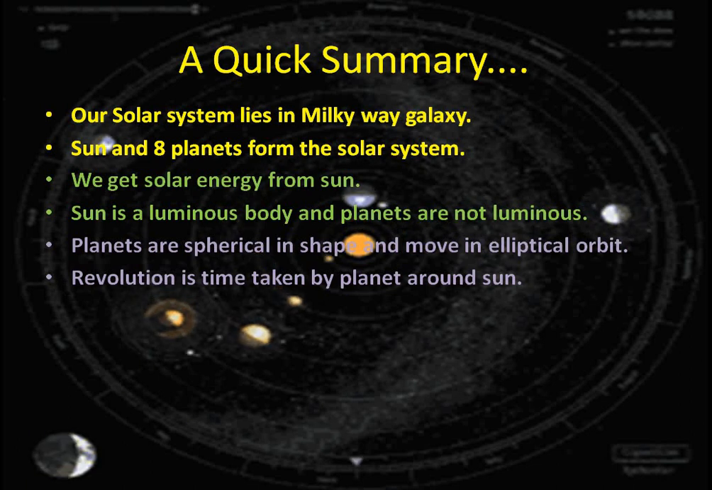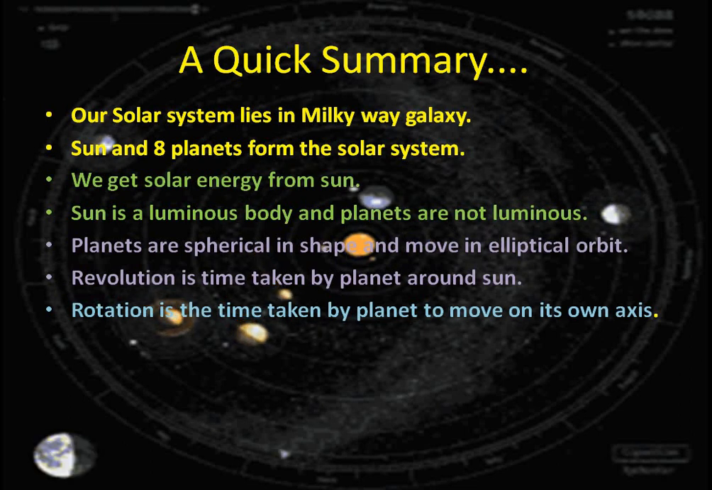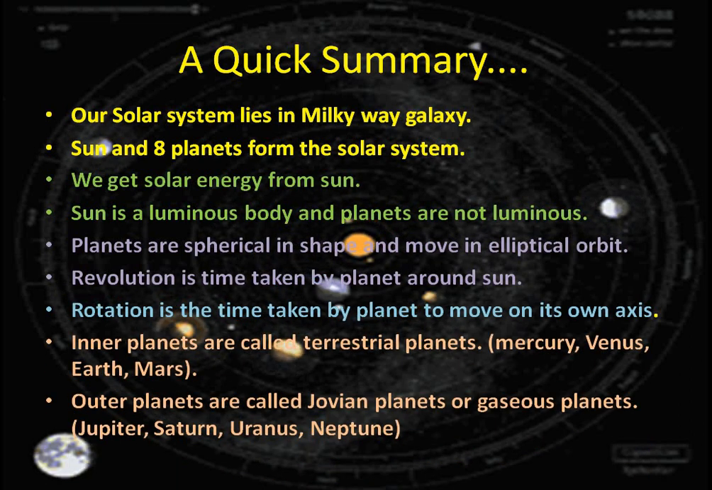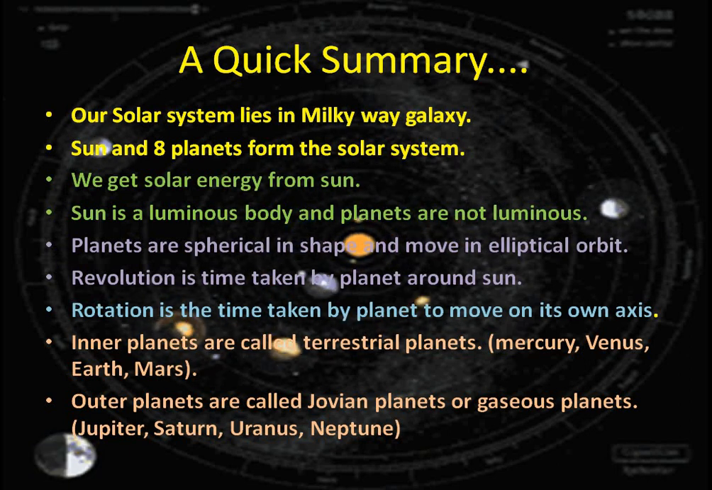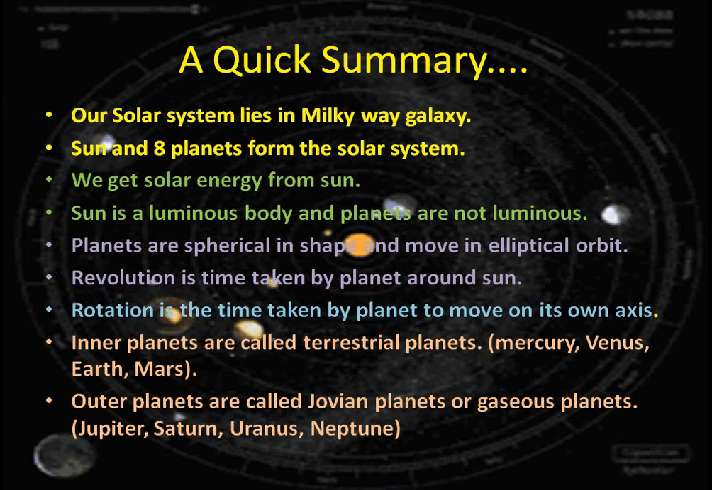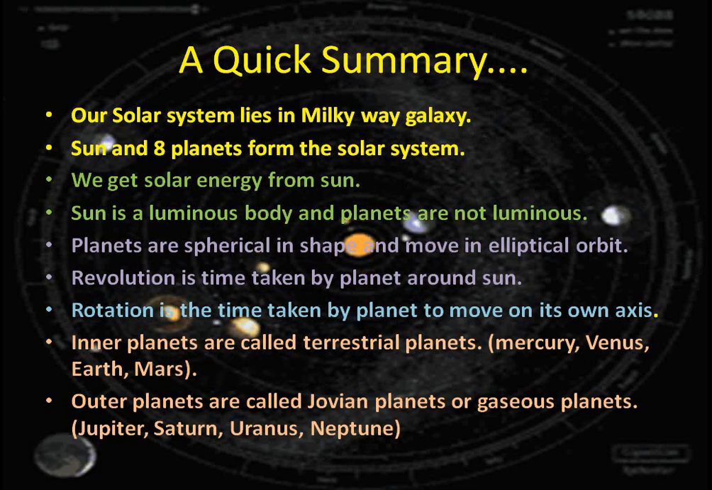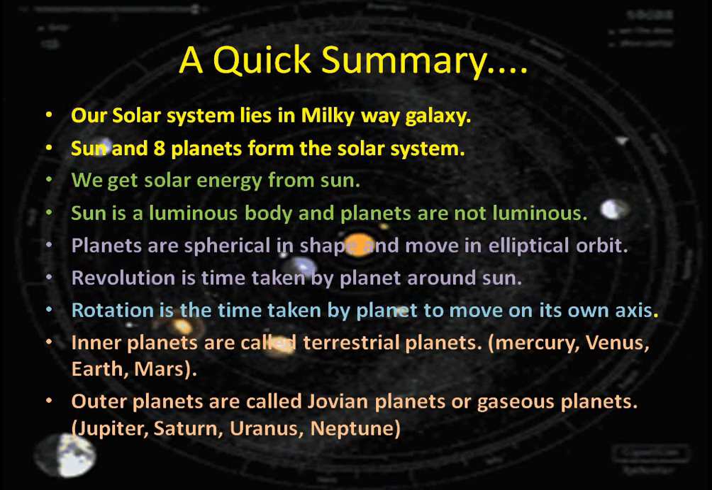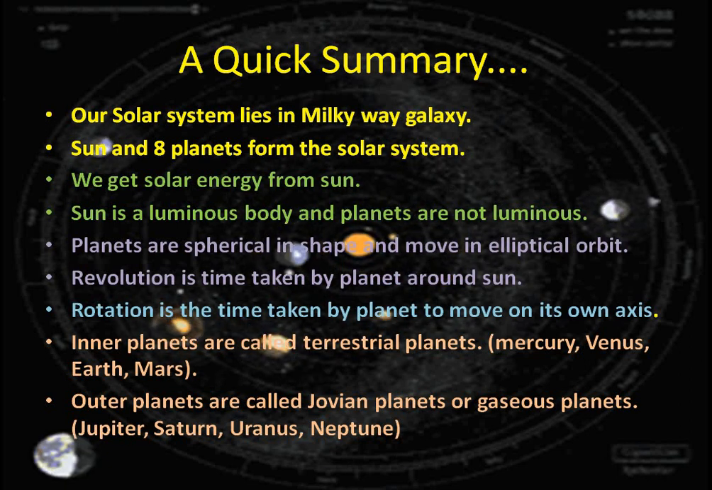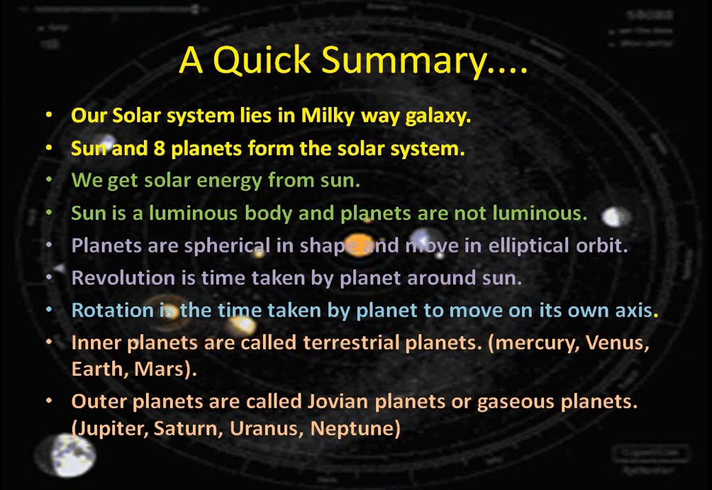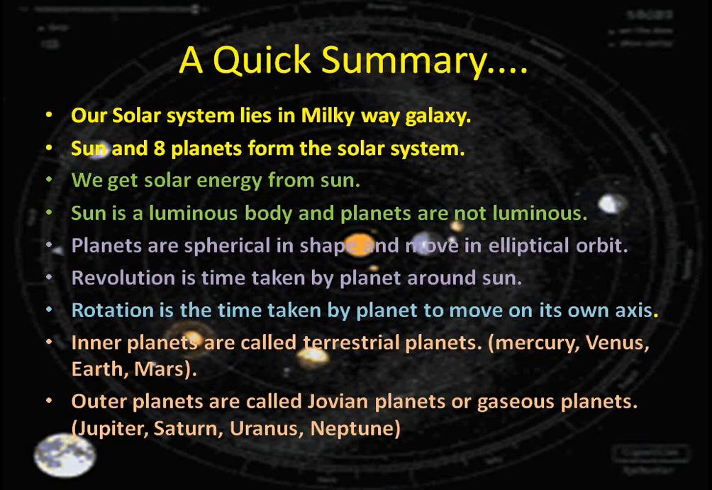Revolution is the time taken by a planet around the Sun, and rotation is the time taken by a planet to move on its own axis. Inner planets are called terrestrial planets because their surface is made up of metals and stones. The planets are Mercury, Venus, Earth, Mars. And after those comes the asteroid belt. After the asteroid belt, there is a set of 4 other planets which are Jovian planets or gaseous planets. Their surface is made up of ice and gases, and the planets are Jupiter, Saturn, Uranus and Neptune.